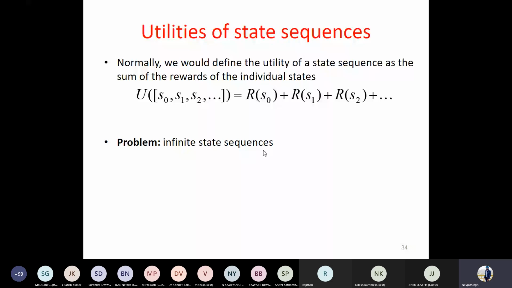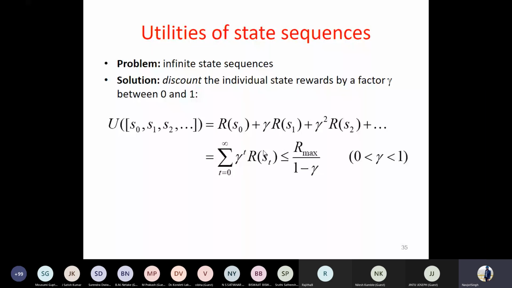So the concept of discount has been involved, where the discount factor, which is gamma, mentioned over here, takes a value between 0 and 1. It gives me the idea that I should focus on the nearer reward that we are getting, and I should not worry about the later rewards we'll be getting. The current reward should be given more weight.